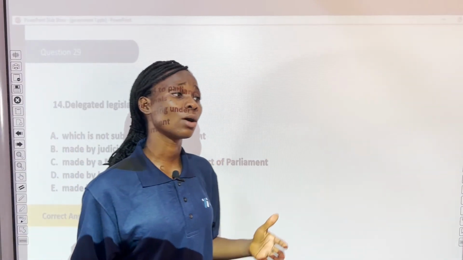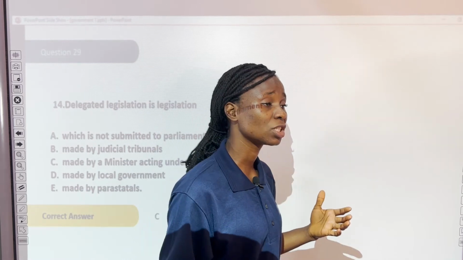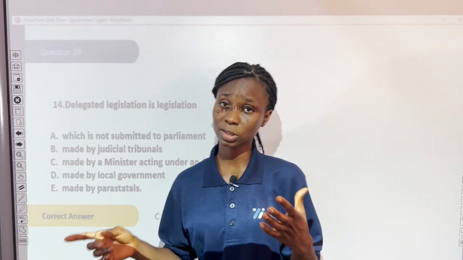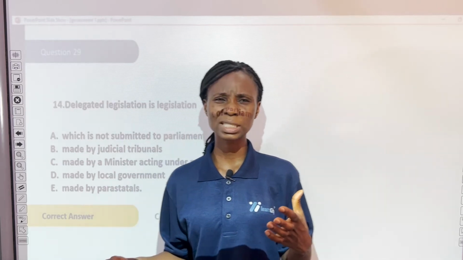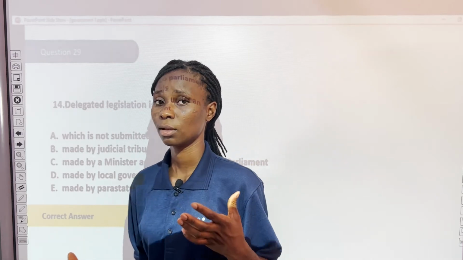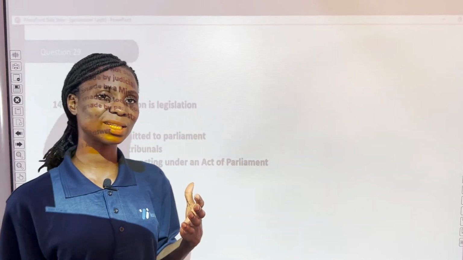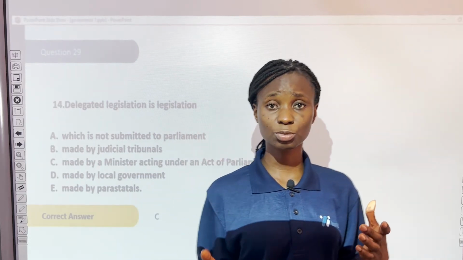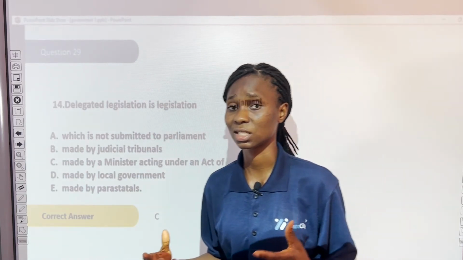Now, a minister, who is also an executive, remember I said the executive are responsible for implementing powers, not making laws. But there are instances where the executive can make laws based on existing acts of Parliament. In such instances, such power is known as delegated legislation.